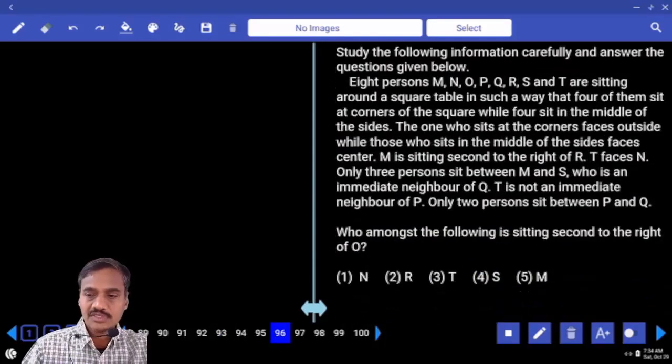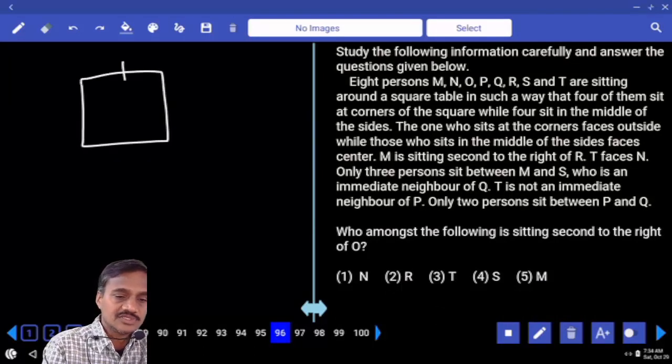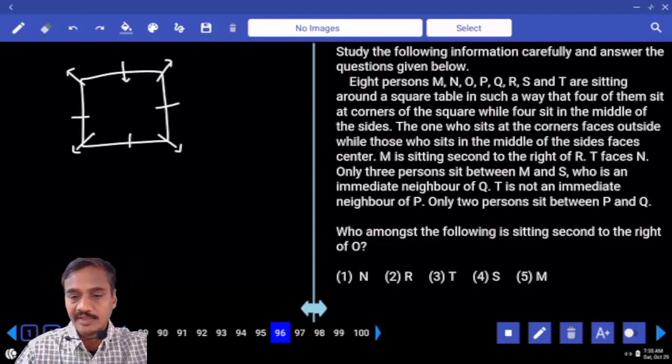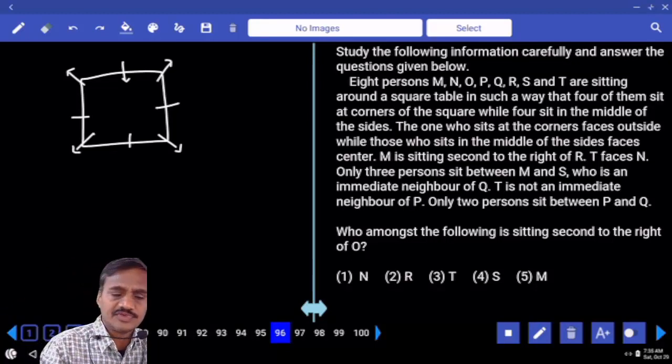Now in this, M, N, O, P, Q, T are seated around a square table. How many persons are there? There are 8 persons seated around a square table, 4 at the corners and 4 at the middle of the sides. The persons at the corners face outside, and the persons in the middle face towards the center.